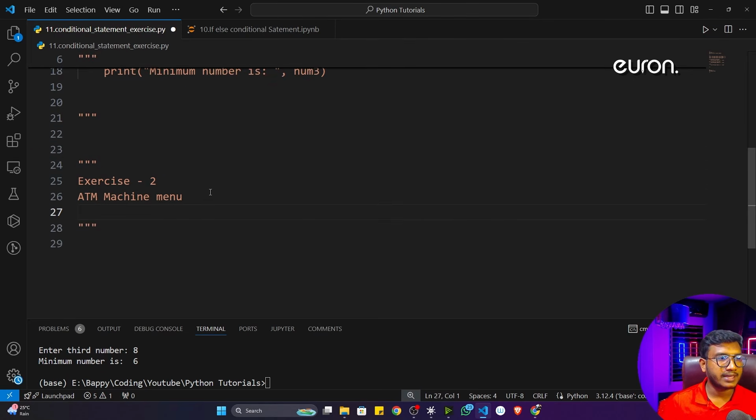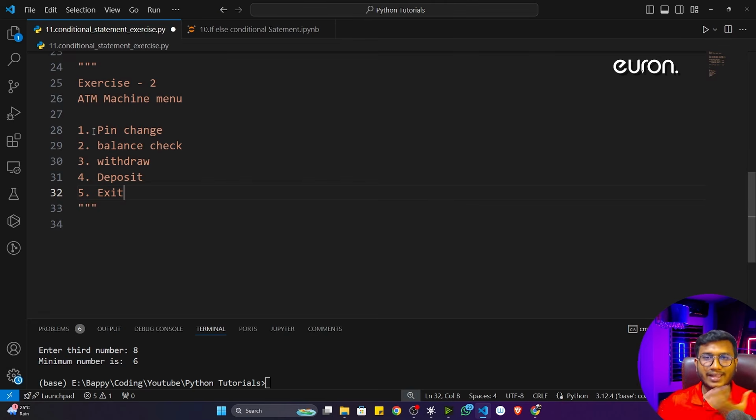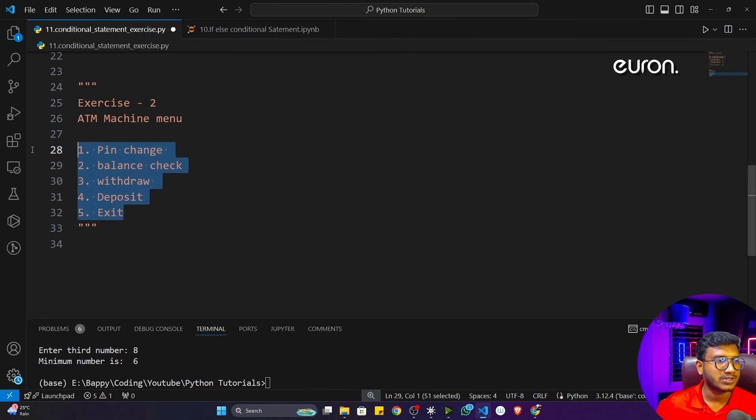So in an ATM machine, guys, I think you know we have some functionality. First of all, let's say what we can do in an ATM machine. We can change the pin, we can do the pin change. Then second, we can do the balance check. Then third, we can withdraw the money. Okay, withdraw. Then fourth, we can deposit the money. Deposit. And fifth, we can exit from the machine. Apart from that, some more functionality is available inside an ATM machine, but as of now we are considering only these.